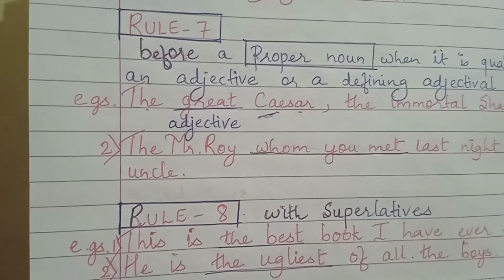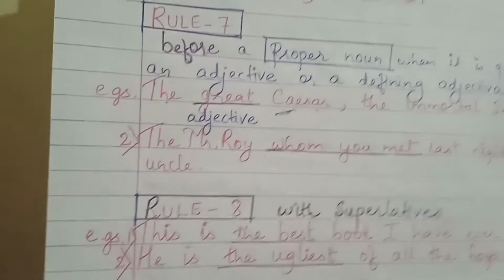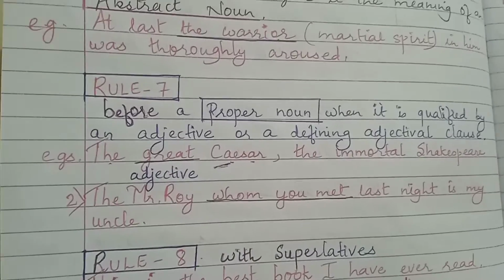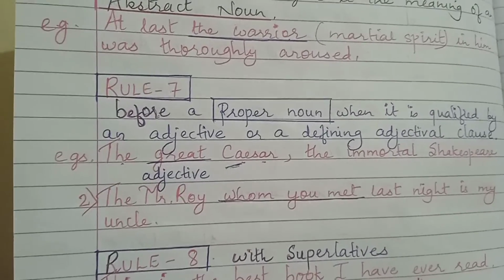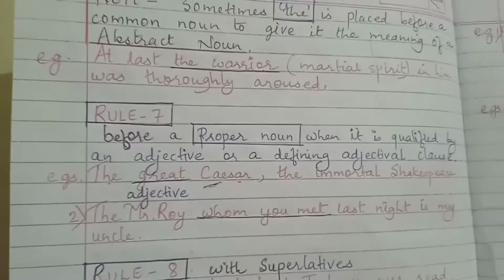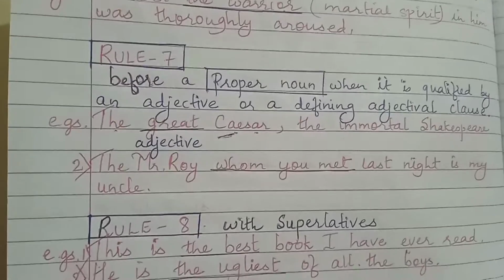Article the to be used before a proper noun when it is qualified by an adjective or a defining adjectival clause.